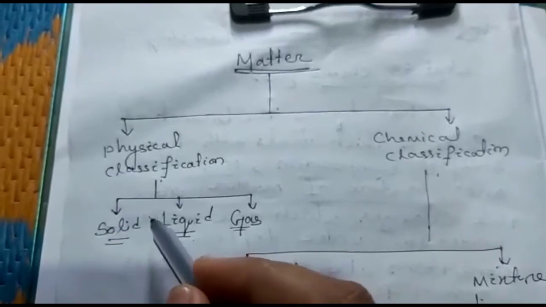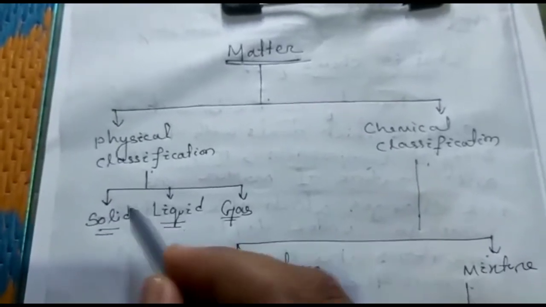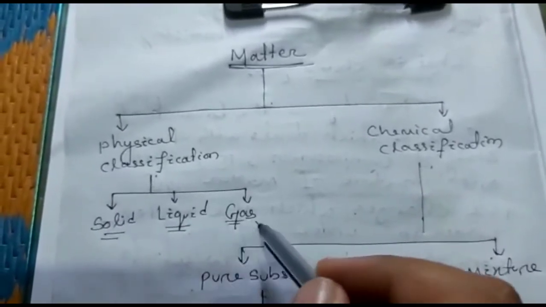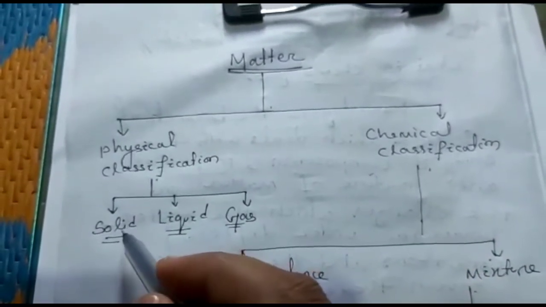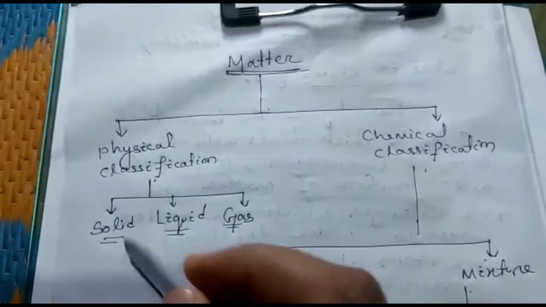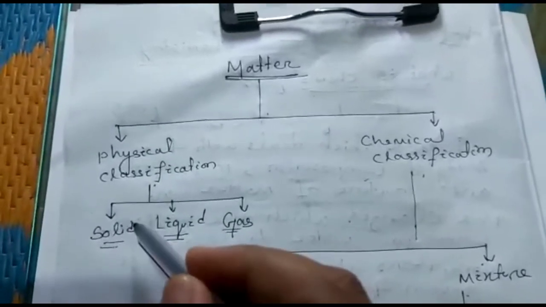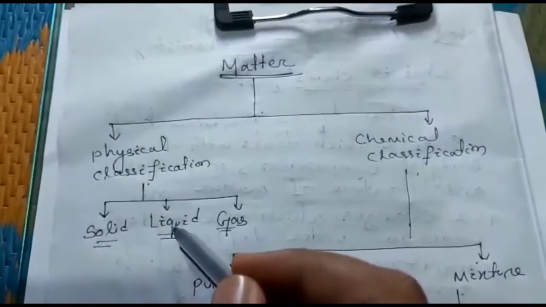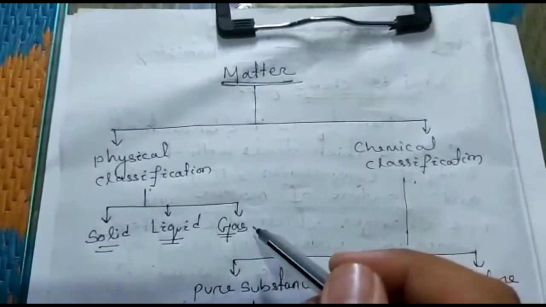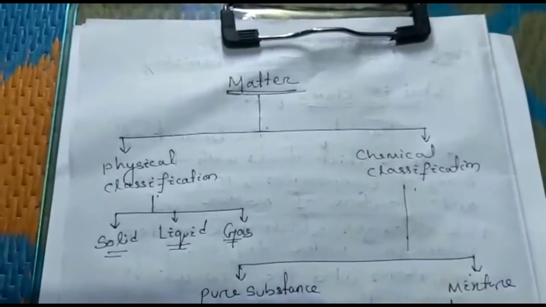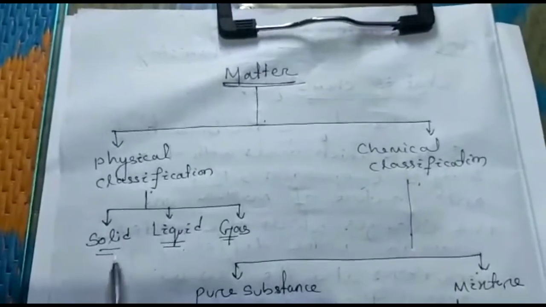In standard 9 in your science book, you have studied about solid, liquid and gas. In the solid, the intermolecular space is very less and the density is more. In the liquid, the intermolecular space is moderate, and in the gaseous state, the intermolecular space is more in comparison to solid and liquid.